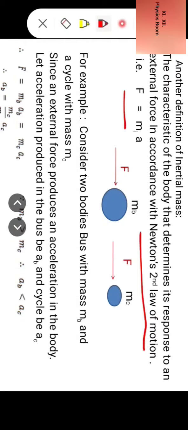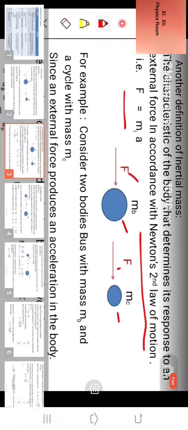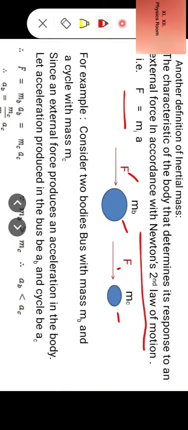Now, for example, consider two bodies, bus with mass mb and a cycle with mass mc, applied with same force. Since an external force produces an acceleration in the body, let acceleration produced in the bus be AB and cycle be AC.